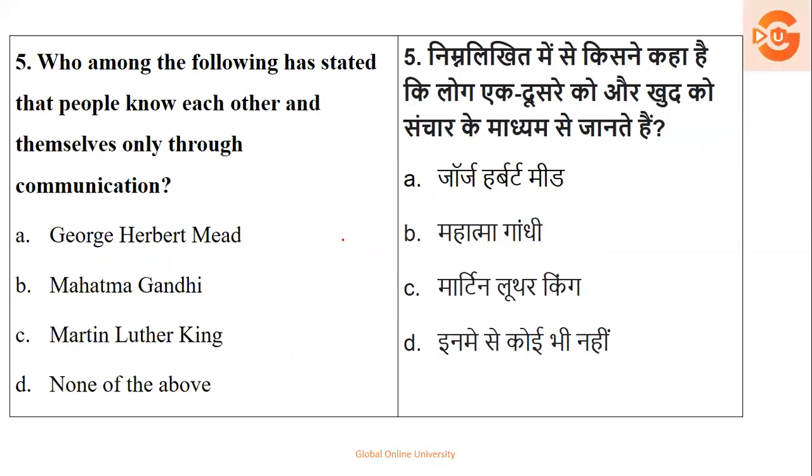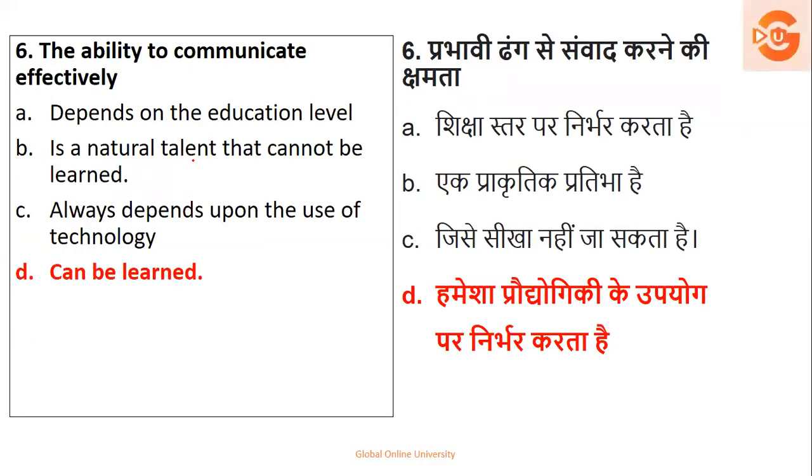Next, who among the following has stated that people know each other and themselves through communication? So this is a bit of a factual question. You have to remember the person. It's George Herbert Mead. So that is the right answer for this. The one who has stated that people know each other and themselves, that is, inter and intra. How do they recognize? It's with the help of communication. And who said this? That is George Herbert Mead.